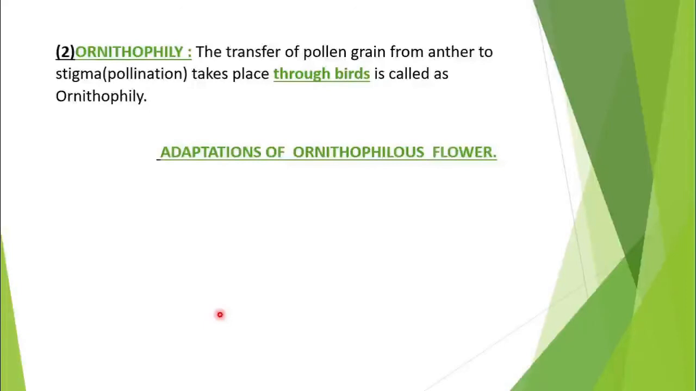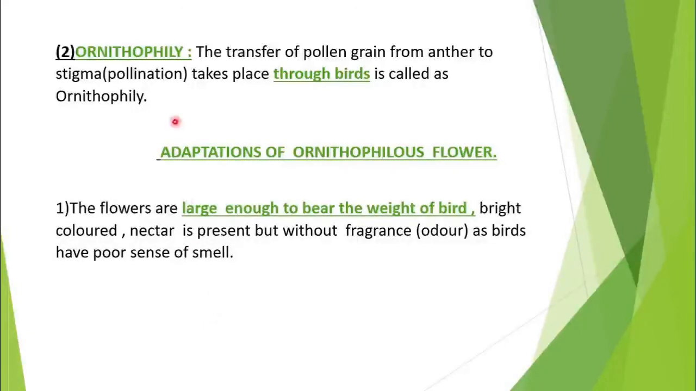Now next is ornithophily. In ornithophily, the pollination takes place through birds, or you can say the transfer of pollen grain from anther to stigma through birds is called ornithophily. Before this we have studied entomophily. Entomophily means when the pollination takes place through insects. Now we are studying ornithophily, means when the pollination is taking place through birds, then it is called ornithophily.